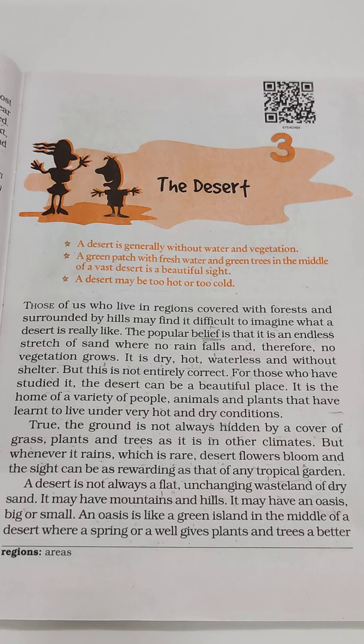All of us think that a desert is a land of sand that has scarcity of animals and water. Children, deserts are important habitats for many species.